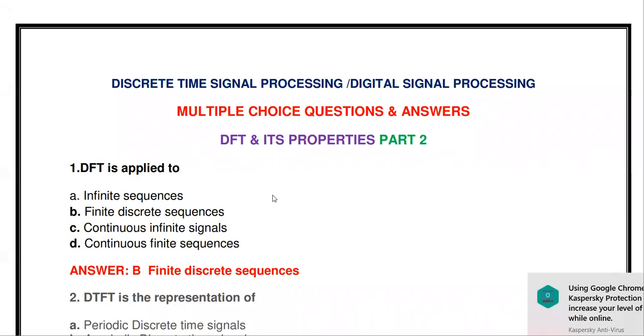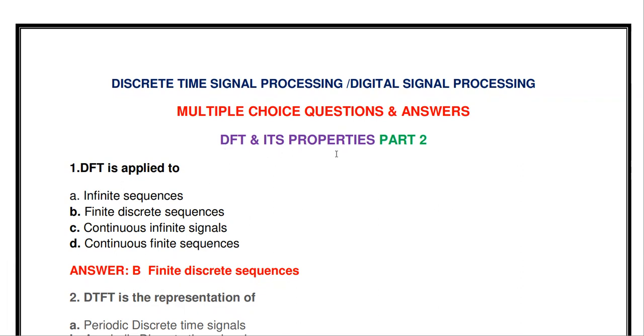Welcome to my channel. Today we are going to discuss the objective type questions and answers from the topic discrete Fourier transform and its properties for the subject DTSP or DSP. Okay, so already you know the DFT. DFT means discrete Fourier transform. And in this video, we are going to discuss multiple choice questions from the DFT, discrete Fourier transform, and its properties.